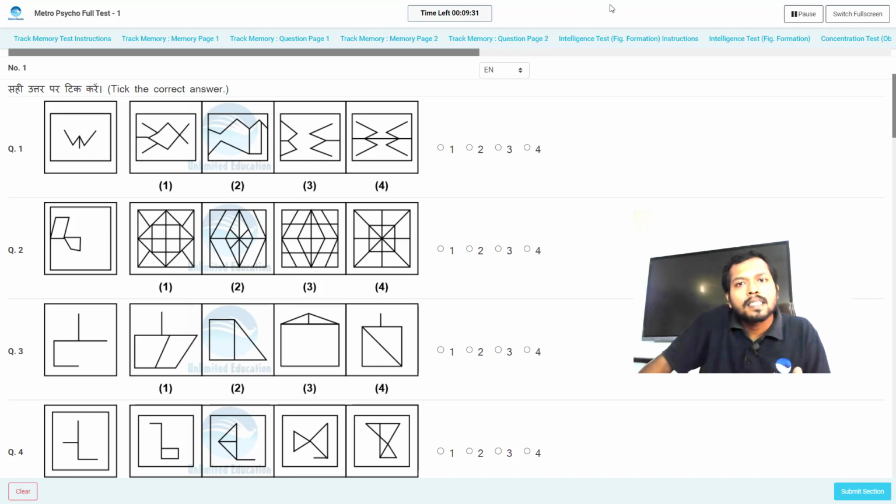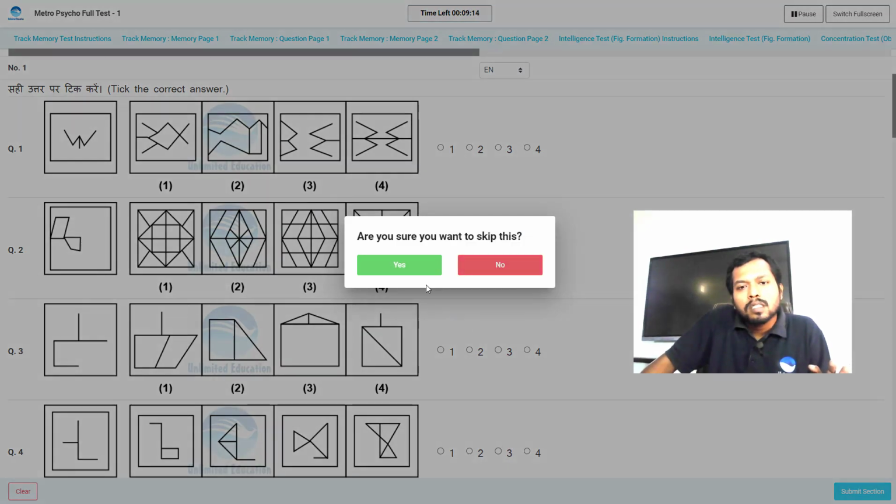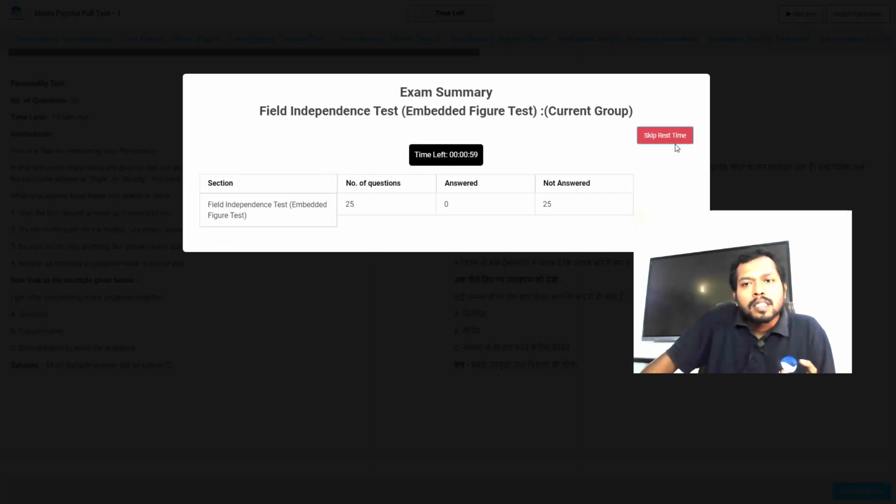In the concentration test 5 minutes will be given. In the memory test 2 minutes will be given. In the intelligence test or field independence test 10 minutes will be given. In the personality test 12 or 15 minutes will be given. Clear? Okay. Now just go to the next section.